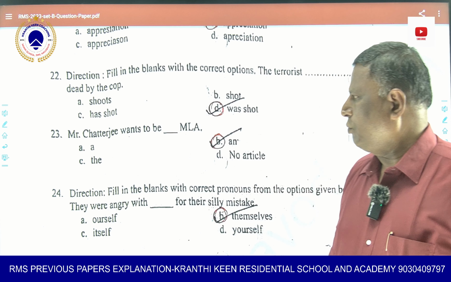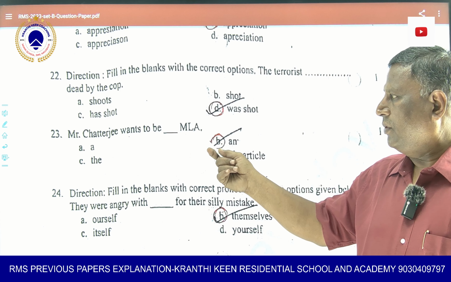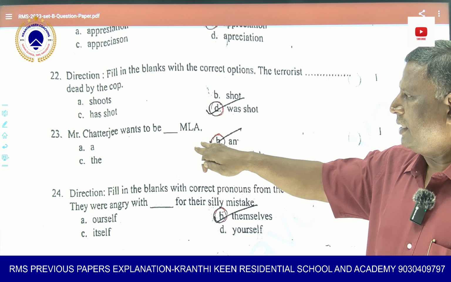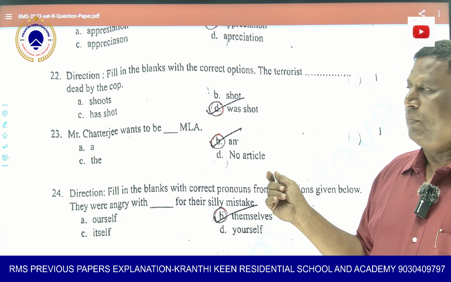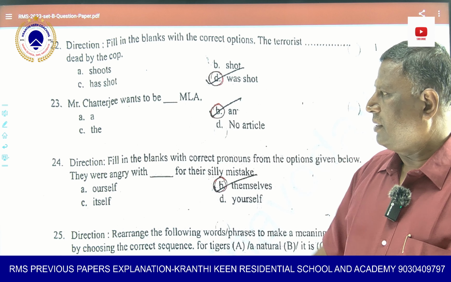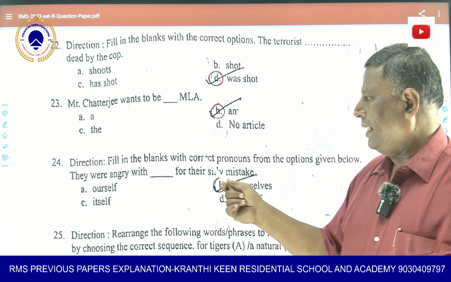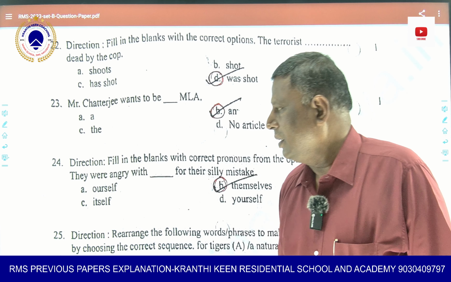Mr. Chatterjee wants to be dash MLA. Now you see, this is MLA, a short form. Okay, Member of Legislative Assembly. So whenever a short form comes, like HL, HFT, MLA, MP, only the article should be used there. That is the rule of English grammar. Remember that.